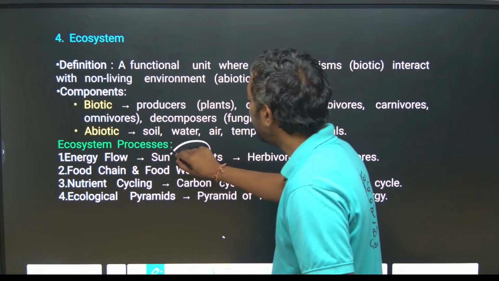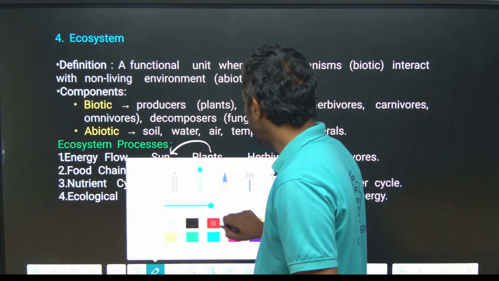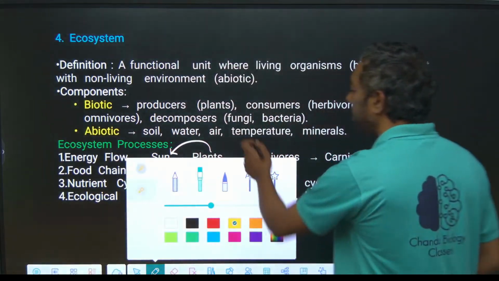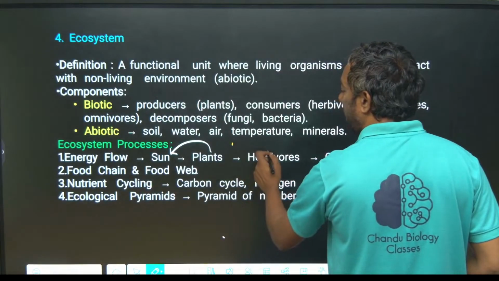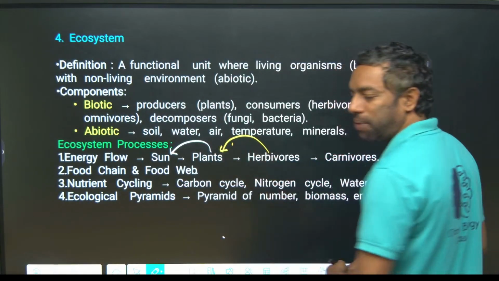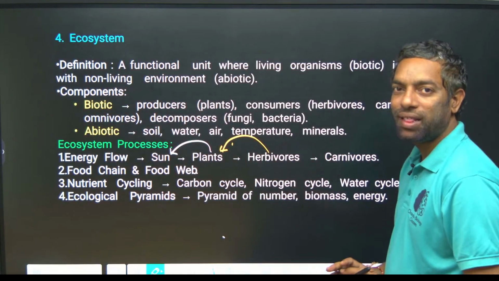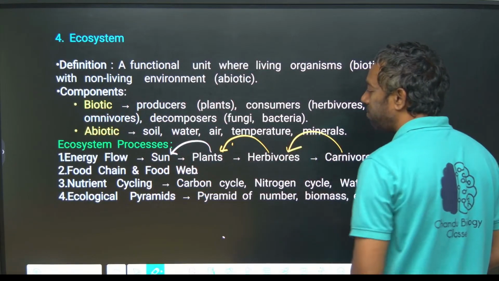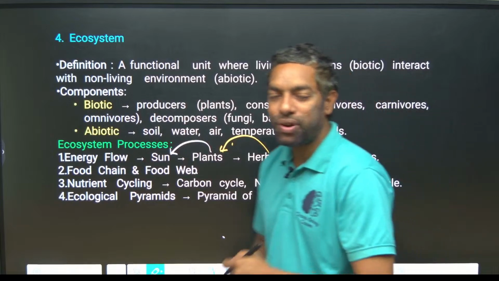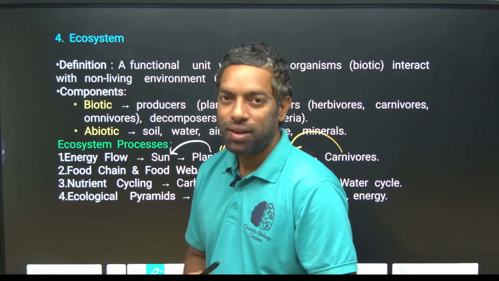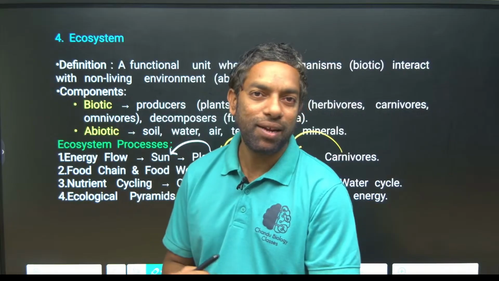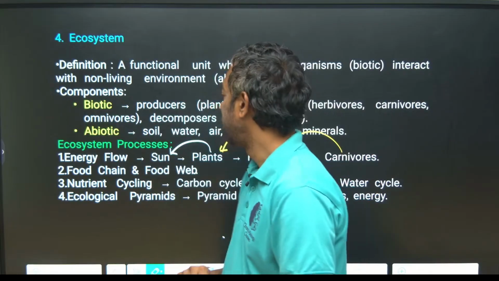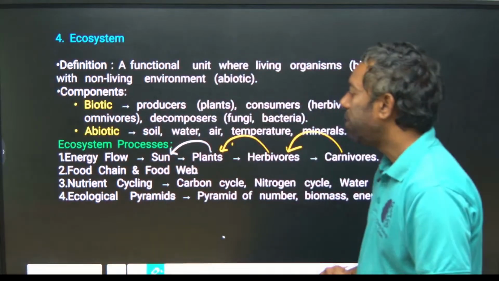Plants can utilize the sun, and they can produce food, and herbivores depend on plants. Herbivores mean they can eat only plants, and carnivores can eat herbivores. Of course, a goat can eat plants. Carnivores mean a tiger can eat a goat. Yeah, like that.